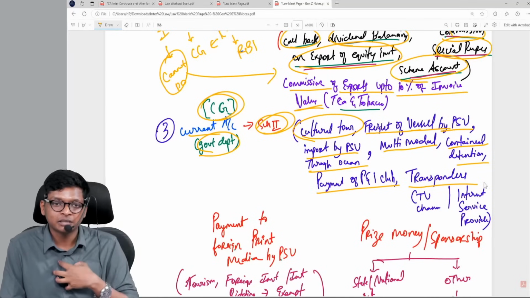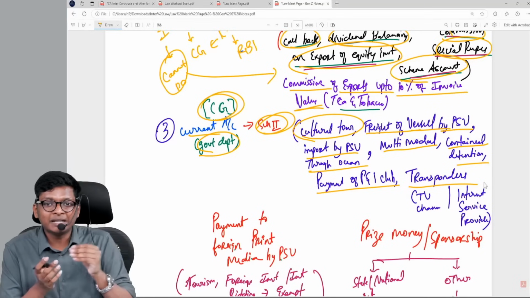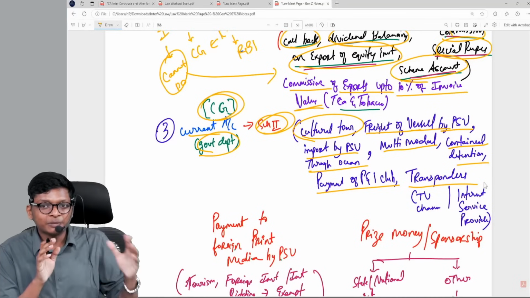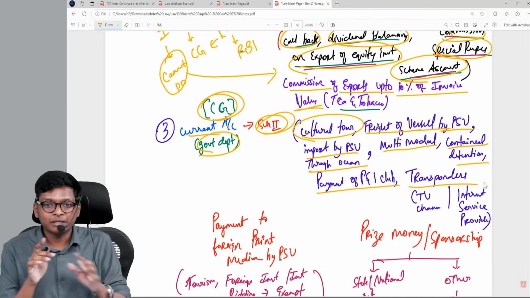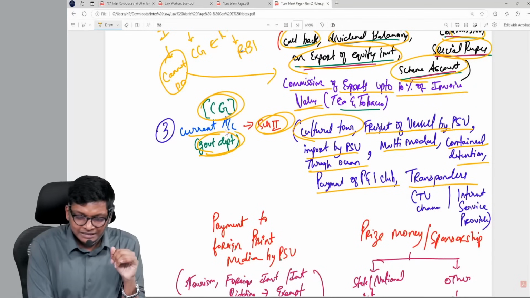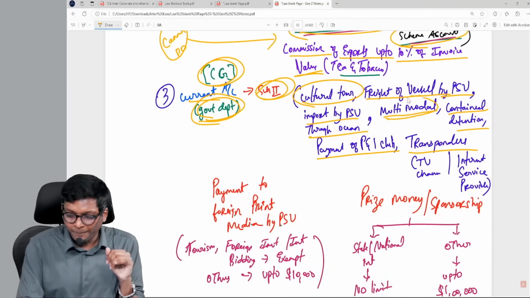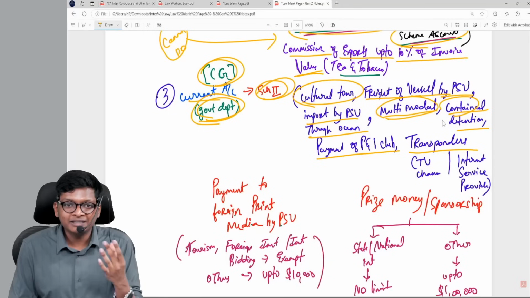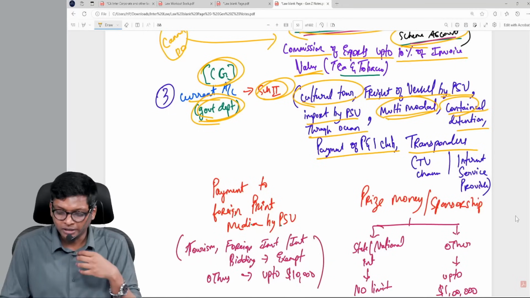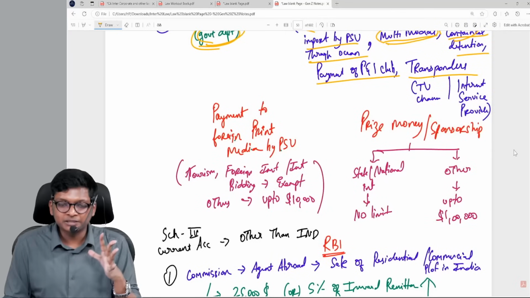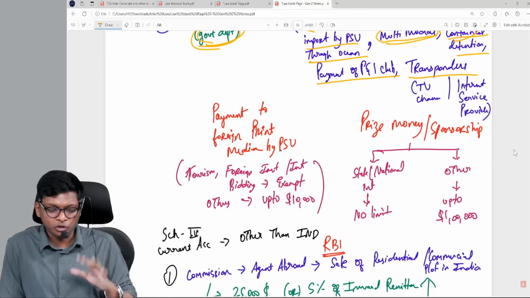Are you able to follow, guys? For this we had that story also: Indian team going to West Indies, that ship, signal, all container, all that is done. In this central government approval, apart from these code words, multi-modal, container, all of that, two points have limits. So you have to remember this for sure.